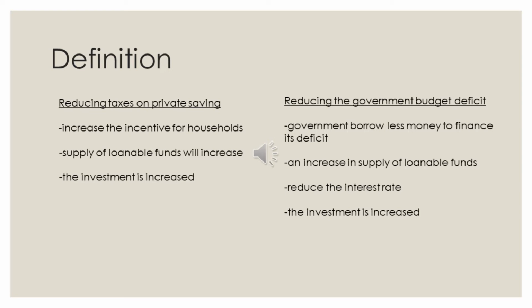Let me first talk about how both policies increase investment. Reducing taxes on private saving increases the incentive for households to save, so the supply of loanable funds will increase, and investment is increased. For reducing the government budget deficit, the government borrows less money to finance its deficits, so there is an increase in the supply of loanable funds and a reduction in the interest rate. So it stimulates investment, and investment is increased.